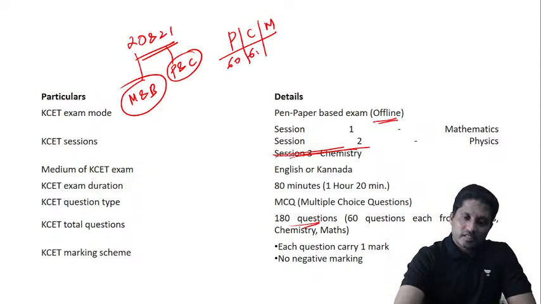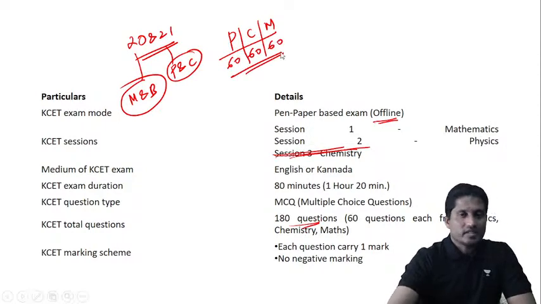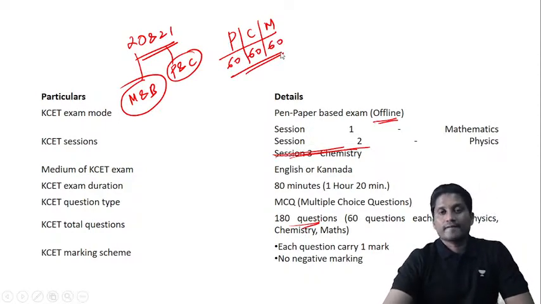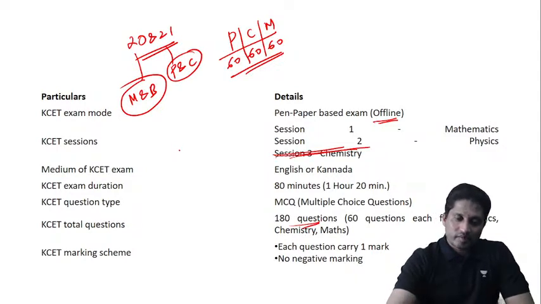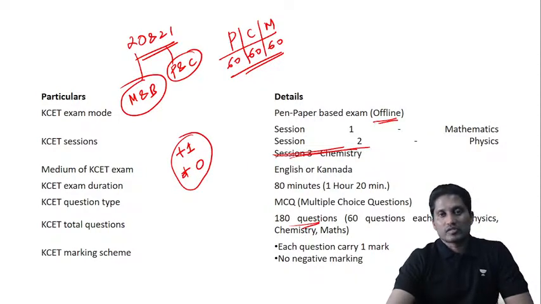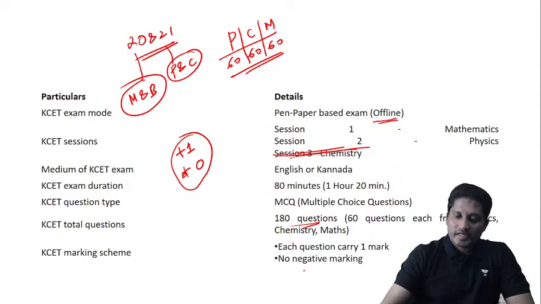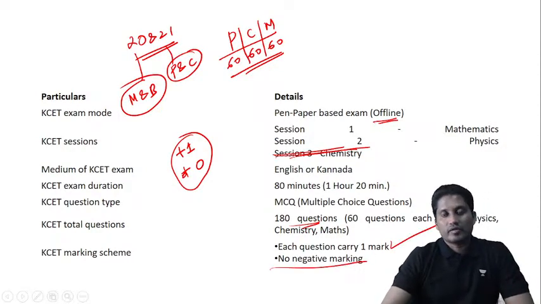60, 60, and 60. There'll be 180 questions. There is no negative marking. Every correct question will be +1, wrong will be 0, unattempted is also 0. So you lose nothing, there's no negative marking. Every correct question will be equal to +1.